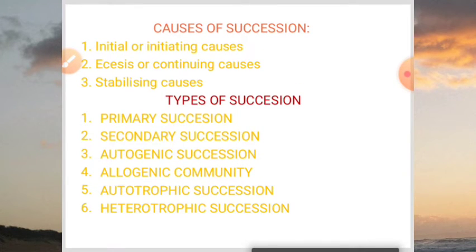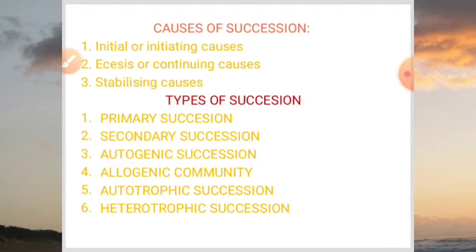Autotrophic succession. In autotrophic succession, the area is predominated by autotrophs. Mostly autotrophs are present over there. Such succession occurs in areas where enormous inorganic substances or nutrients are present. So gradually the organic matter increases in these areas.